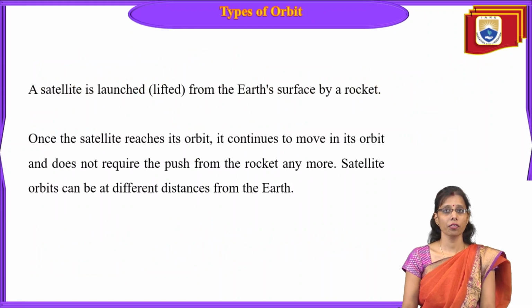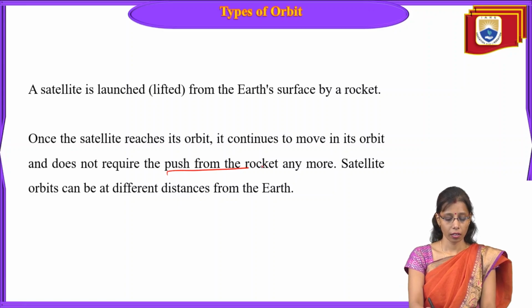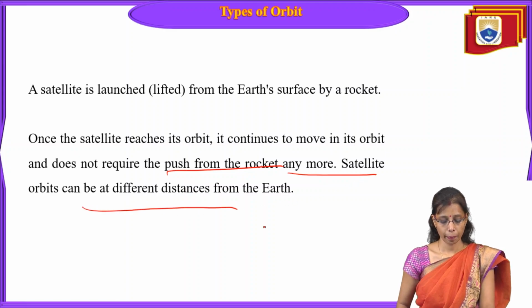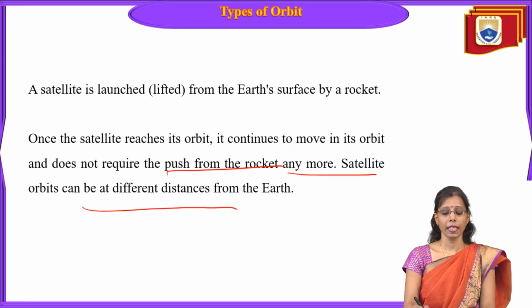A satellite is launched from Earth's surface by a rocket. Once a satellite reaches its orbit, it continues in its orbit and does not require a push from the rocket anymore. So the satellite is lifted by the help of a rocket, and once it reaches the orbit, it continues to move in its orbit. And satellite orbits can be at different distances from the Earth.